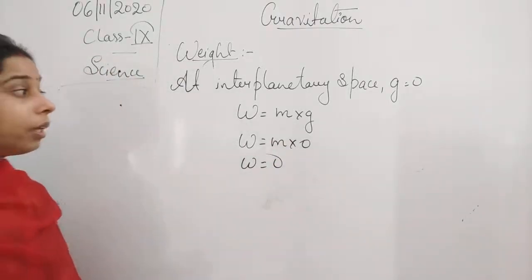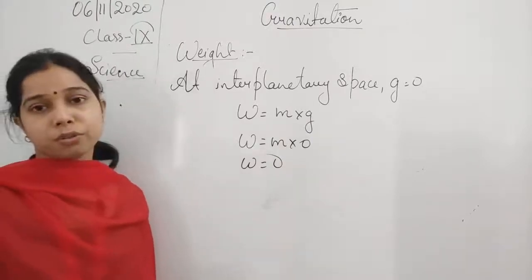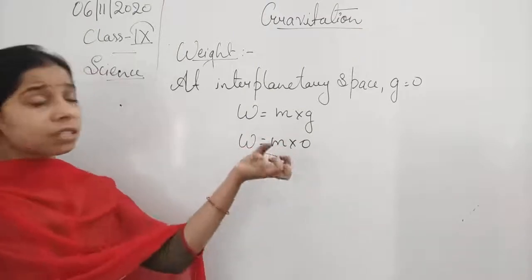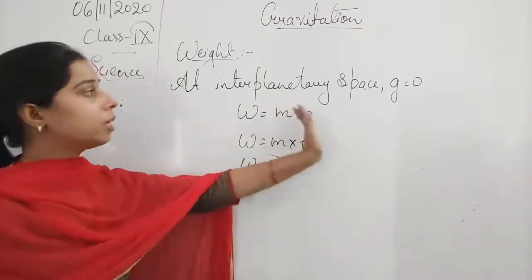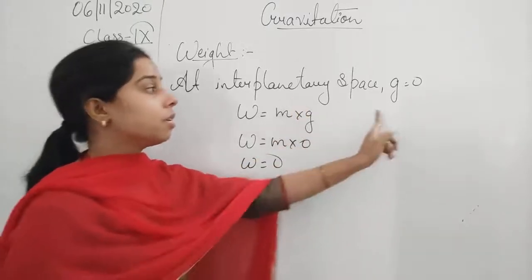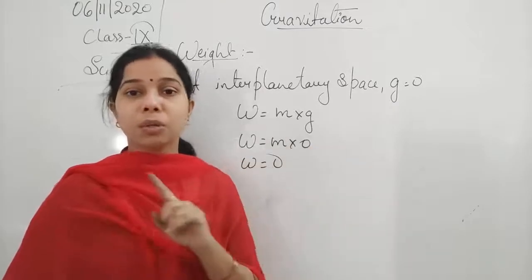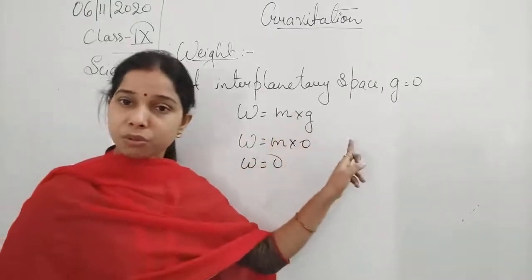So you see student, it is because mass does not change, but the acceleration due to gravity changes from place to place. Sometimes it is lesser and sometimes it is 0 also. Especially in the interplanetary spaces, g is equal to 0. So at that time, weight will be equal to mass into acceleration due to gravity.